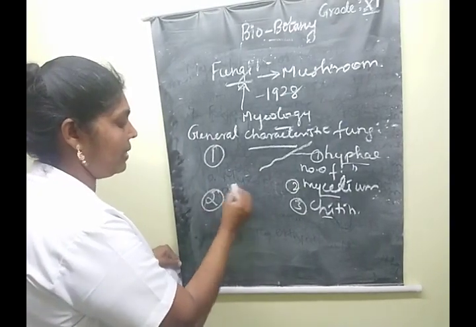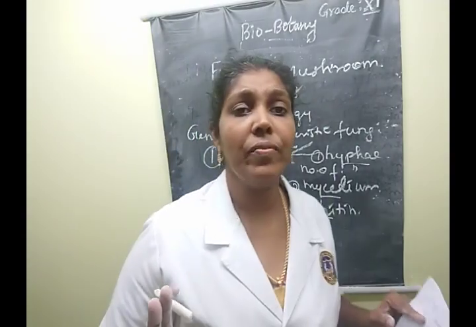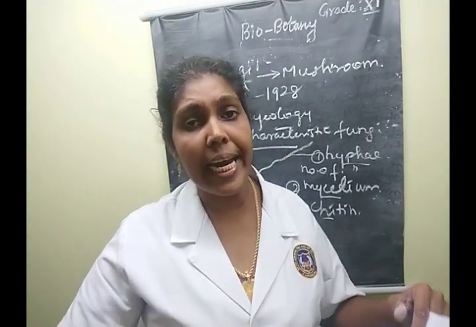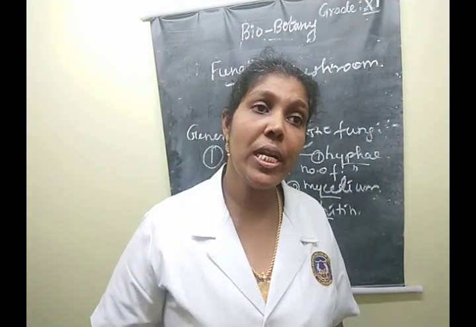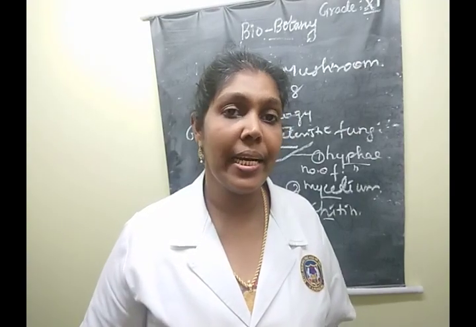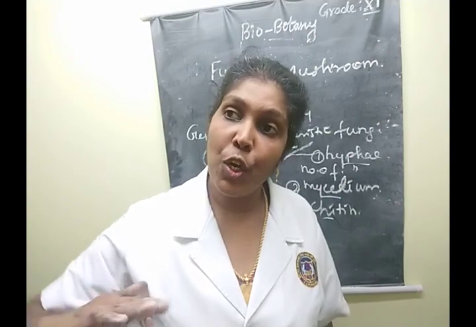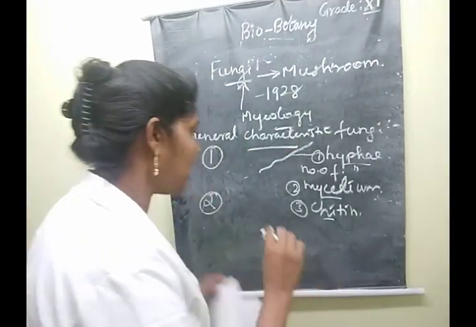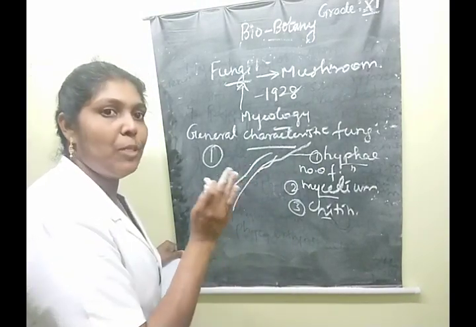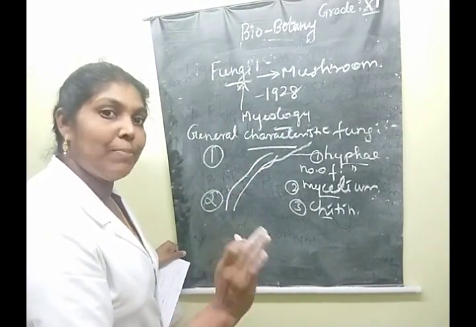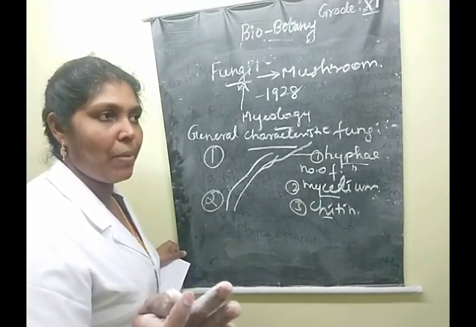Then the second point. Here, in the fungal organism, septa are either present or absent. Based on that, there are two names: one is cenocytic mycelium and another one is septate mycelium. Cenocytic mycelium means absence of septa. Where septa are present, it is called septate mycelium. Without septa, it is called cenocytic mycelium.